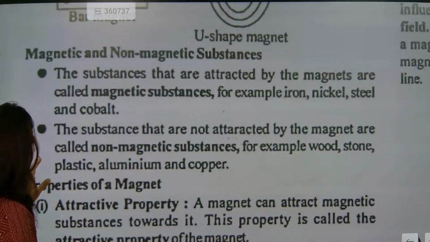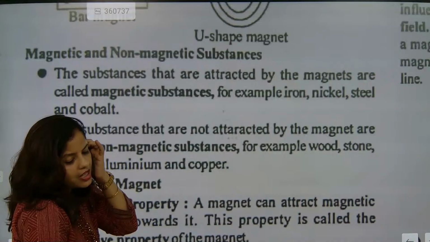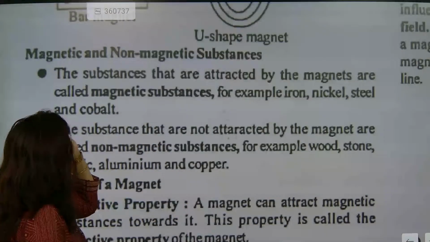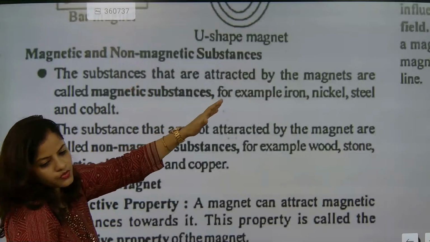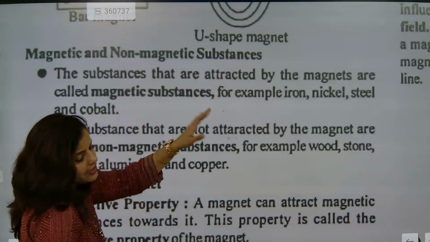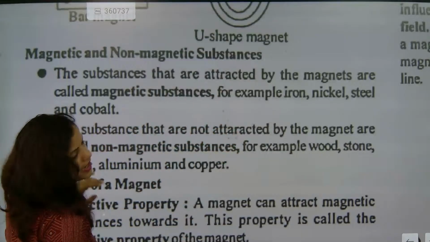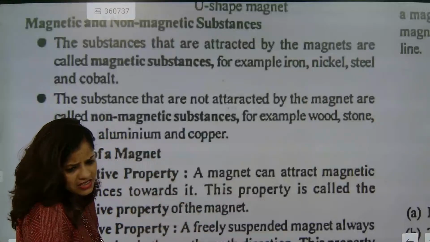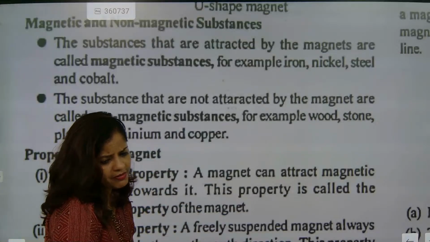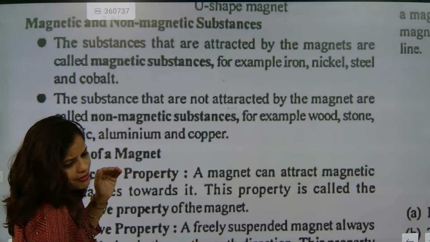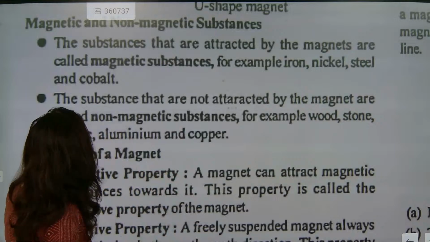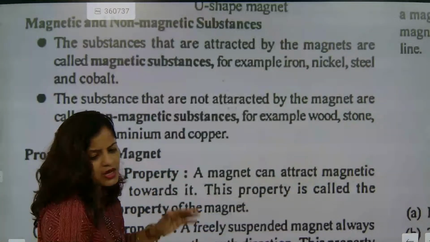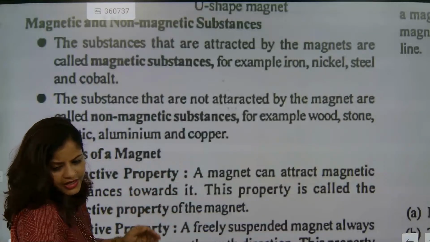That is a different thing. We are not going to talk too much about them. They will not be asking. So here you just remember that magnetic substances are those which can get attracted by a magnet, for example iron, nickel, steel, and cobalt. Okay. But there are certain substances which are not attracted by a magnet. They are called non-magnetic substances. Example, wood, stone, plastic, aluminium, and copper. They are considered as non-magnetic substances.